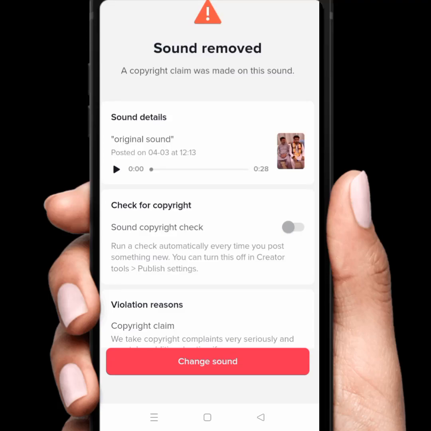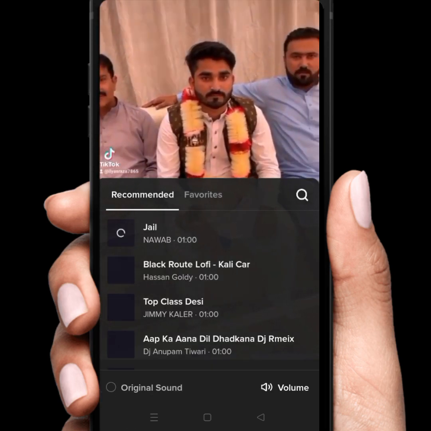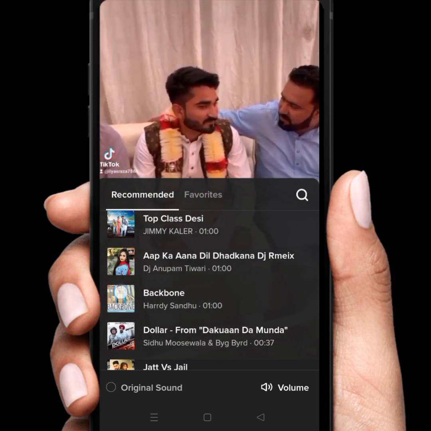In this video I'm going to be showing you how to remove a copyright claim made on this sound on the TikTok app, so how to fix this type of error on TikTok. First of all, as you can see, there is a change sound button. Tap on this change sound button, and after that you can see it shows other sounds without copyright claim.